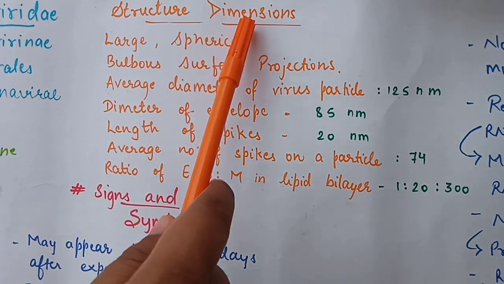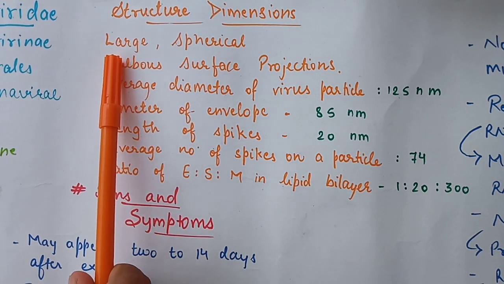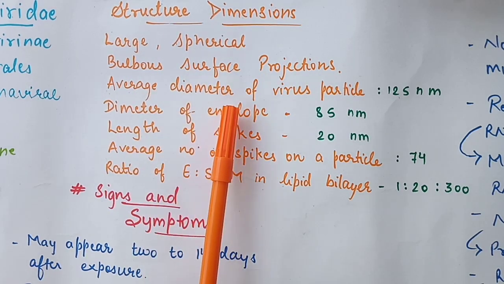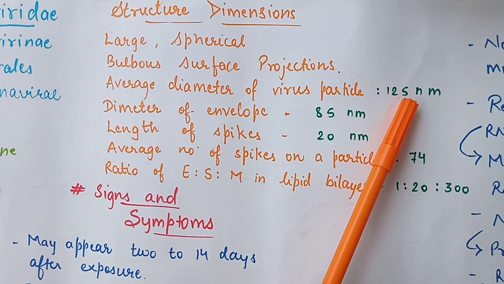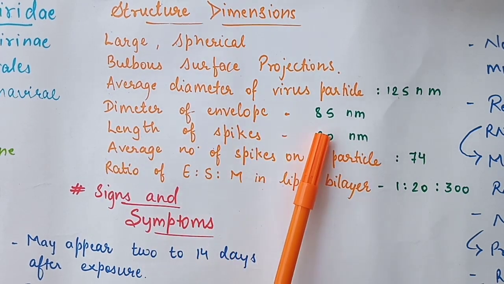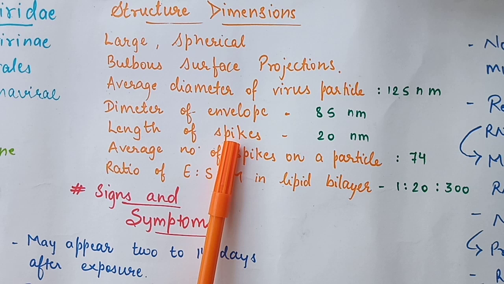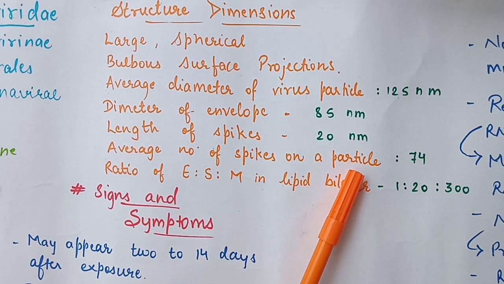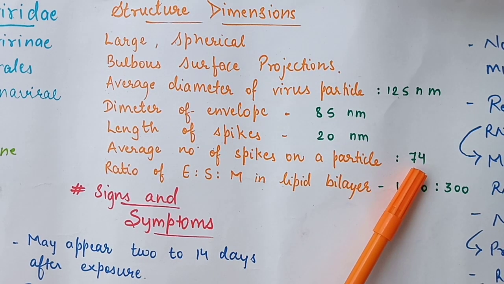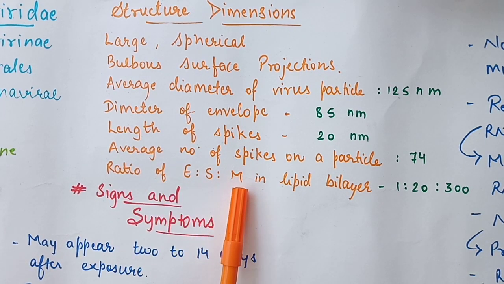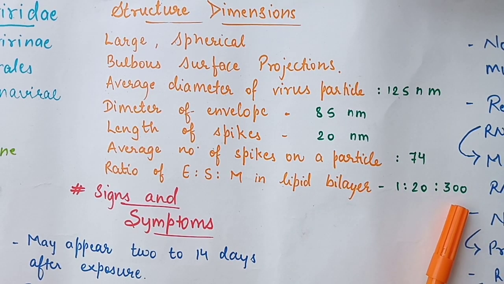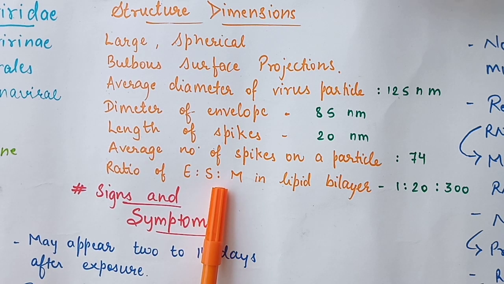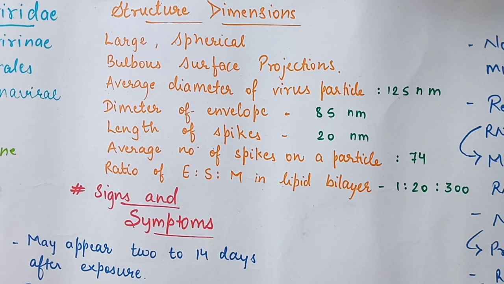Let's see the structure and dimensions of this virus. It is large, roughly spherical, with bulbous surface projections. The average diameter of the virus particle is 125 nanometers. The diameter of the envelope is 85 nanometers and the length of the spike is 20 nanometers. The total average number of spikes on a single particle of coronavirus is 74. The ratio of E:S:M in the lipid bilayer is 1:20:300. In this, E is the annular small membrane protein, S is the spike glycoprotein and M is the membrane protein.